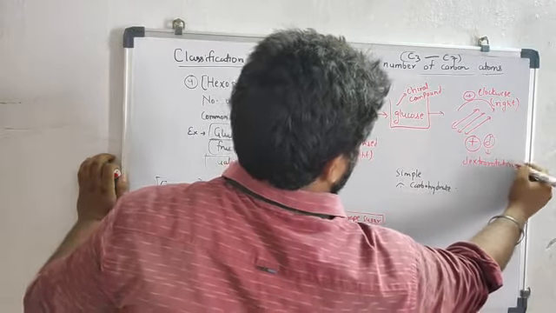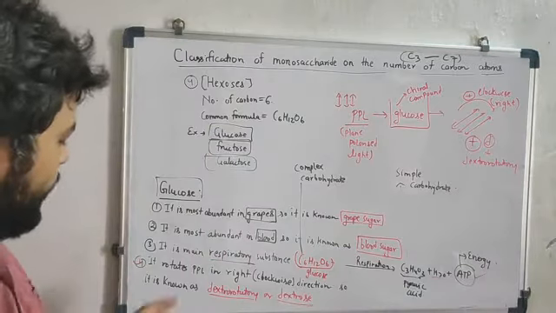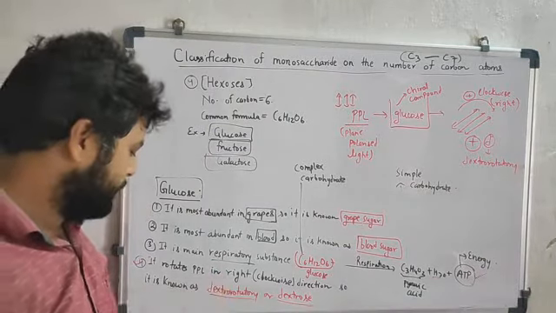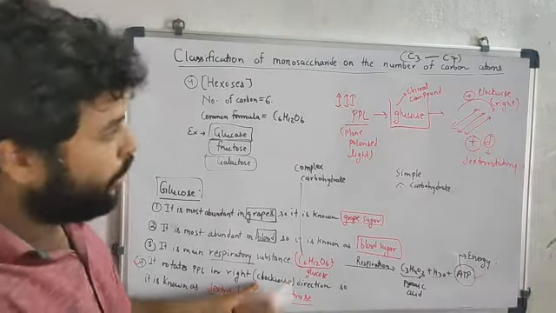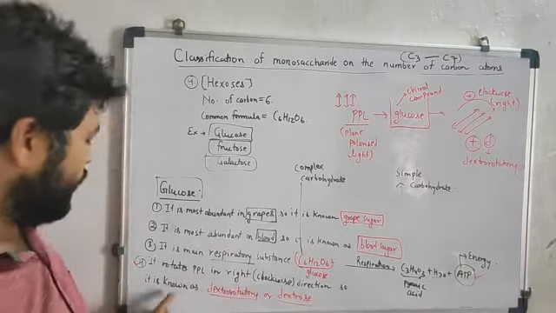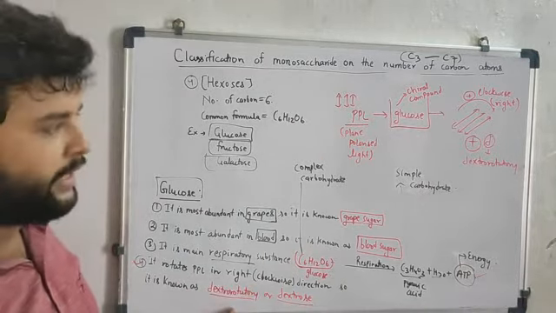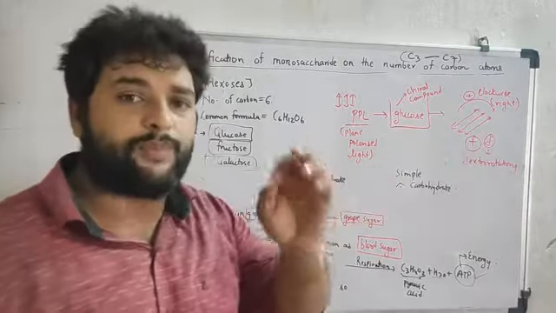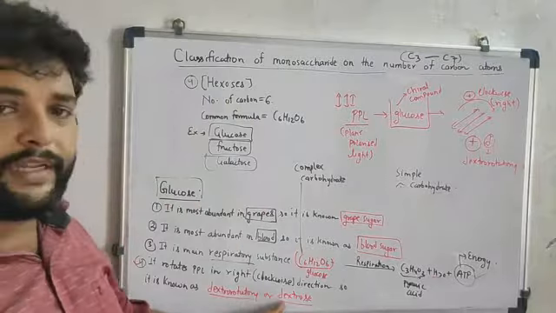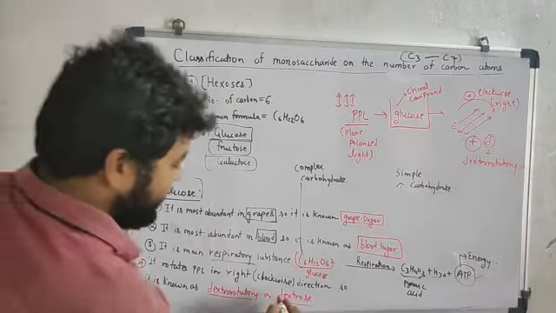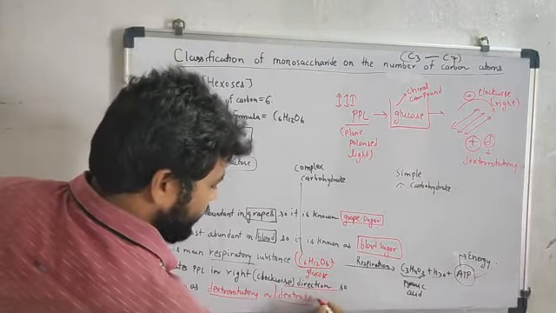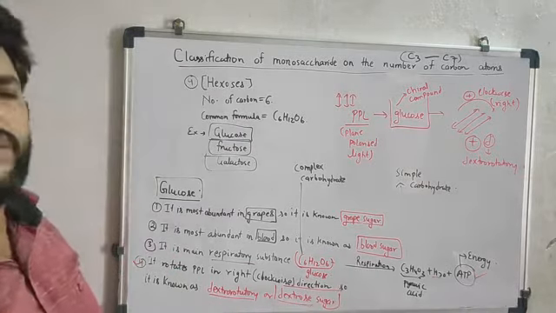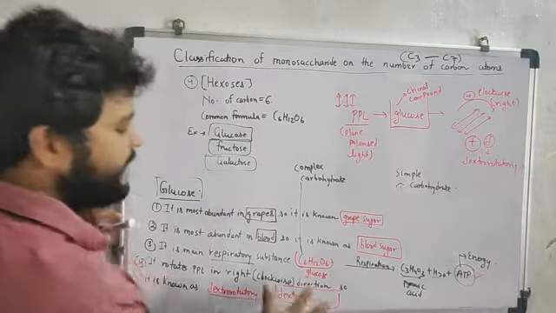So it rotates the plane polarized light in the right or clockwise direction, so it is known as dextrorotatory. Dextrorotatory can be represented by either a plus sign or small d, and it is known as dextrose sugar, or simply we can call it dextrose.